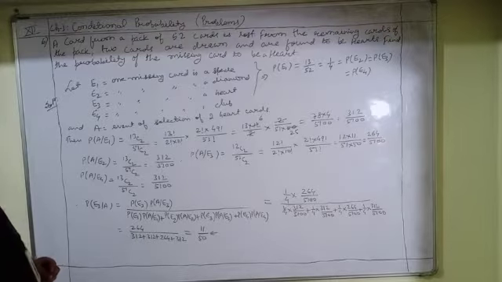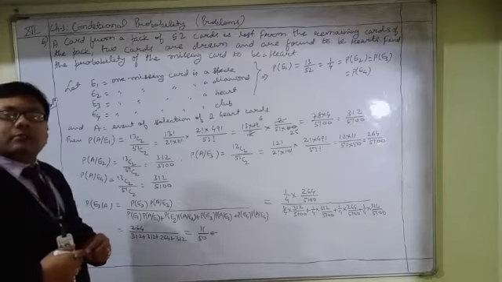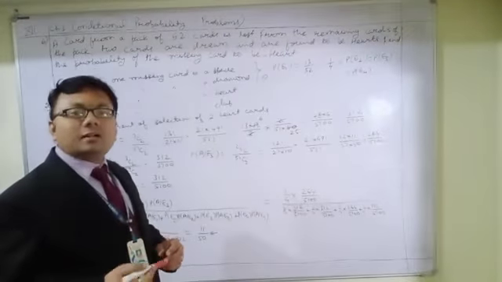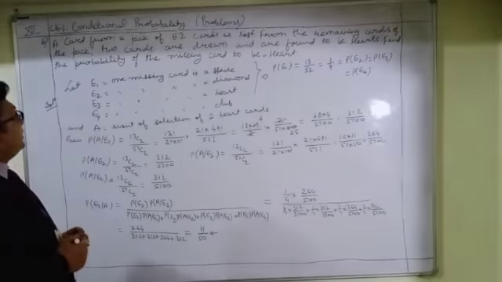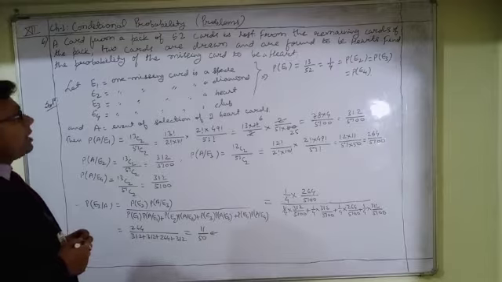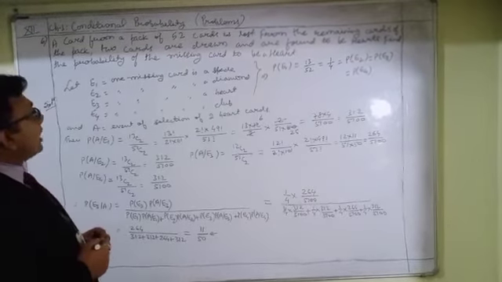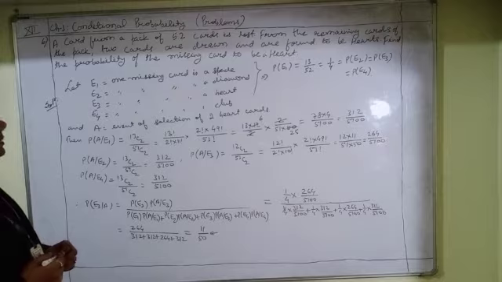Okay. So now here one card is missing. We don't know from a deck of 52 playing cards exactly which card is missing. So that's why we can assume that E1 is the event that the missing card is a spade, E2 is the event that the missing card is a diamond, E3 is the event that the missing card is a heart, and E4 is the event that the missing card is a club.